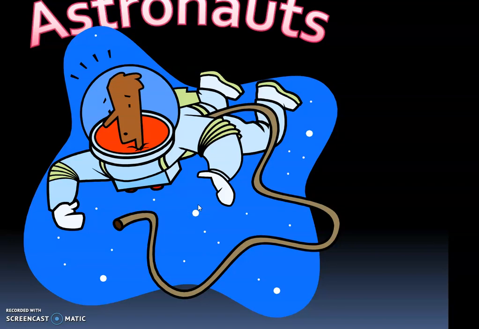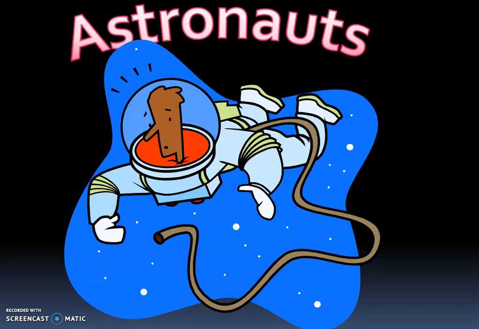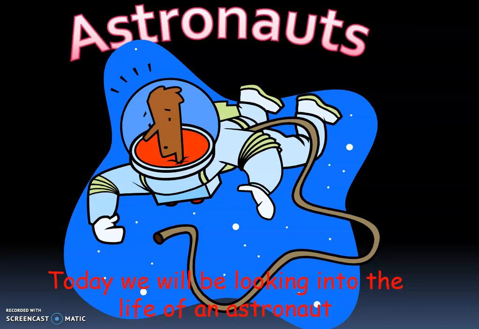So we're just going to think about astronauts today. I'll try and make that a little bit bigger so you can see it a bit easier. So, today we're going to be looking at the life of an astronaut. So recently, we've looked at 2 astronauts' main lives, haven't we? Tim Peake and Helen Sharman. We've gone into a lot of detail about their lives because we were writing a biography about them. We were writing about nothing other than their lives, which is really important to do, and we've got on with that really well, which I'm really impressed with you for.